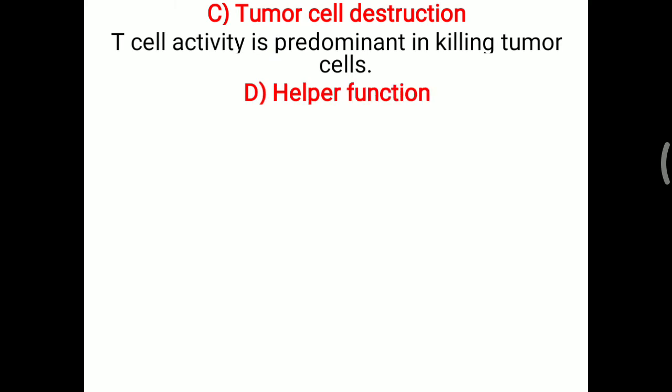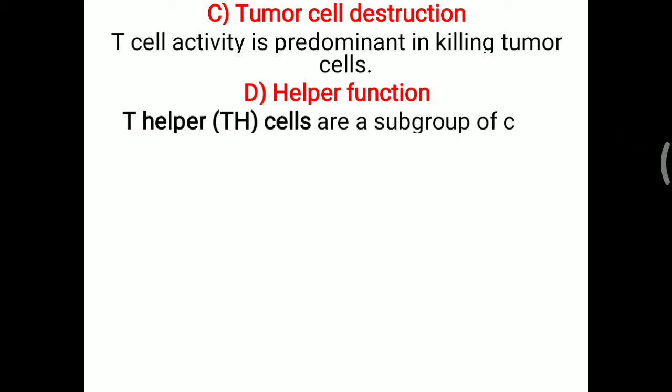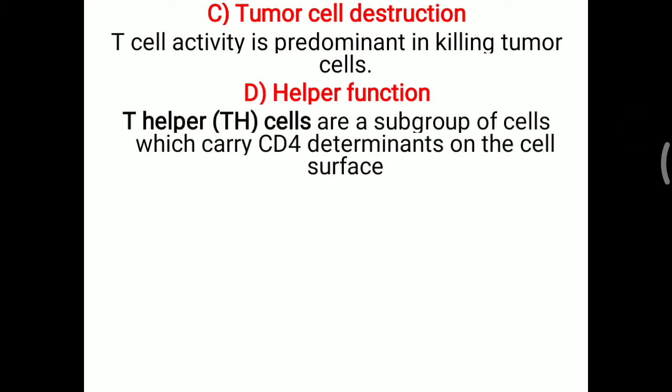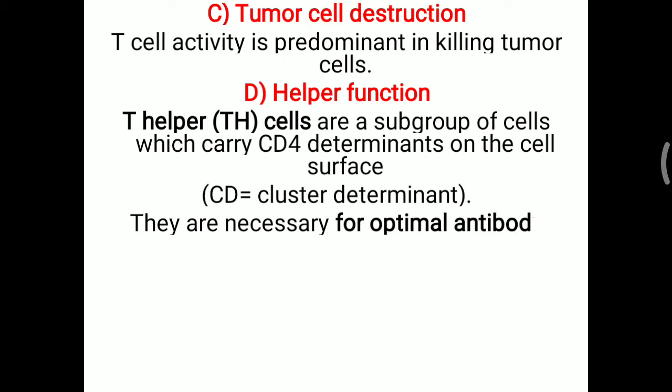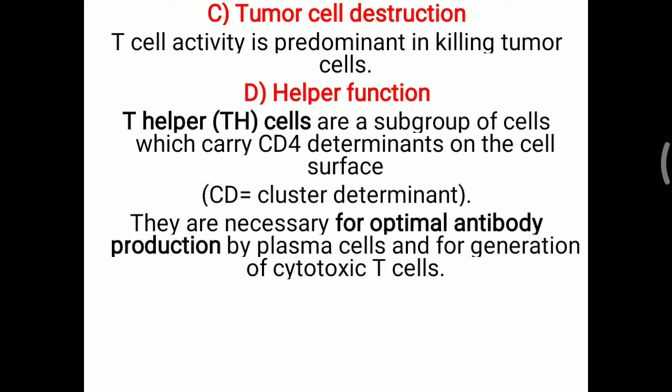Further, the T cell is also working in a helper function. T helper cells are a subgroup of cells which carry the CD4 determinant on the cell surface, and this CD4 helps as a helper function. CD means cluster determinant. Further, they are necessary for optimal antibody production by plasma cells and for generation of cytotoxic T cells, which are more able to destroy foreign particles quickly.